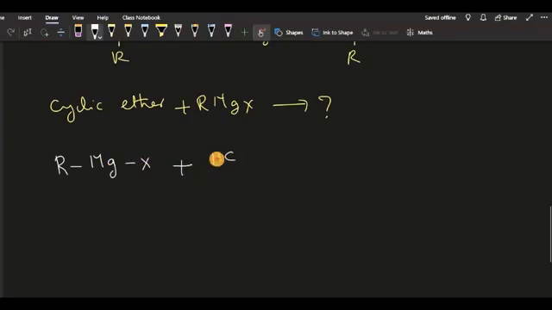I am taking a very simple compound, ethylene oxide, or you can also call it oxirane. A pair of electrons is present on oxygen, and in the cyclic ring the bond between carbon and oxygen will shift towards oxygen, making oxygen negative and this carbon positive.